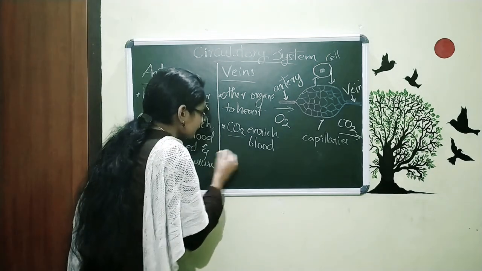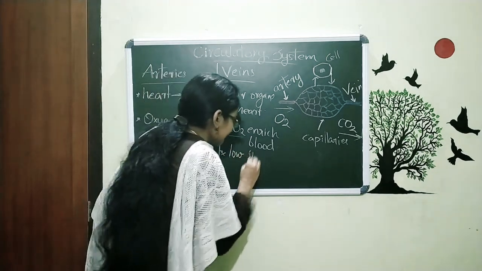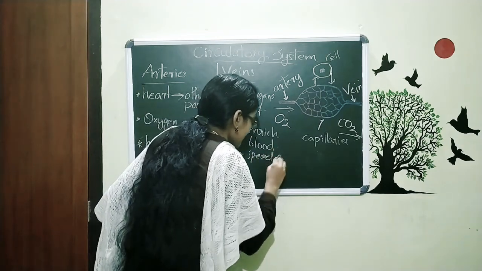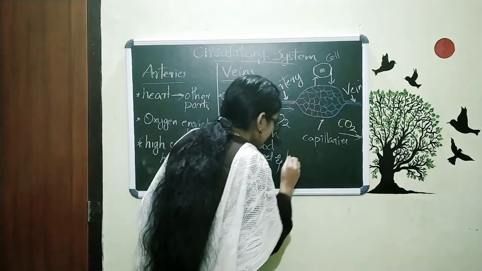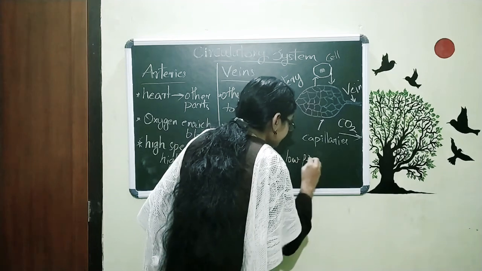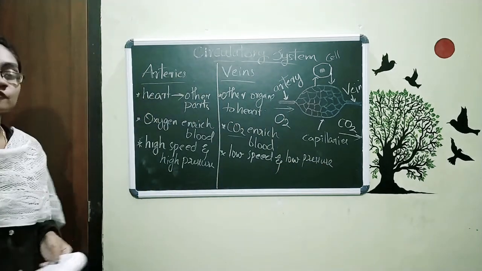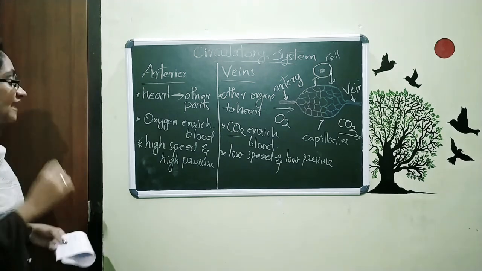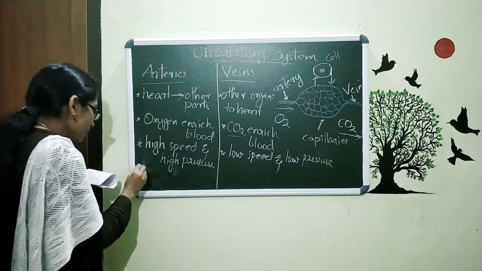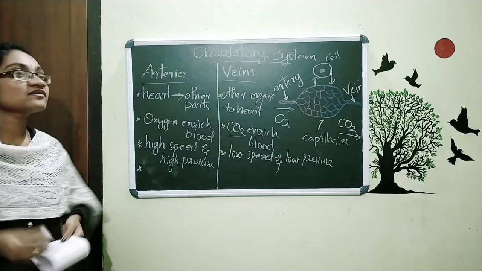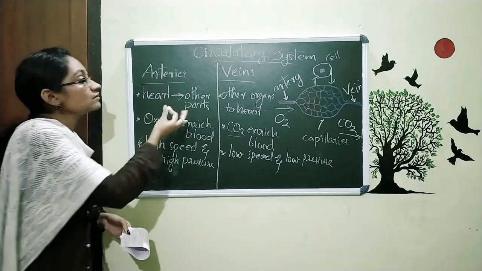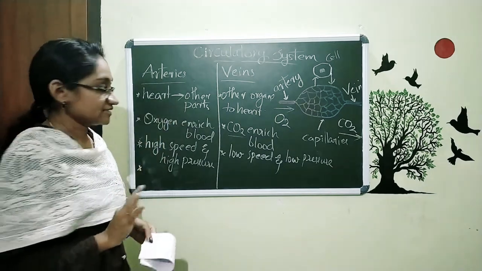So low speed and low pressure. Low speed and low pressure for the movement of blood. That is the third point. Now the fourth point is, what about the walls of the blood vessels?